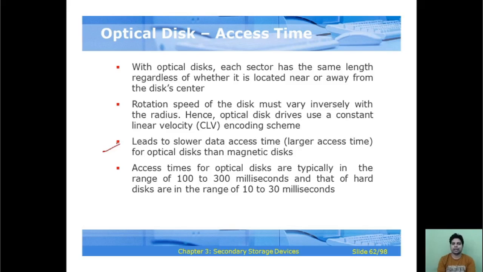This leads to slower data access time, meaning larger access time for optical disc than magnetic disc. Access times for optical discs are typically in the range of 100 to 300 milliseconds, and that of hard disk are in the range of 10 to 30 milliseconds.